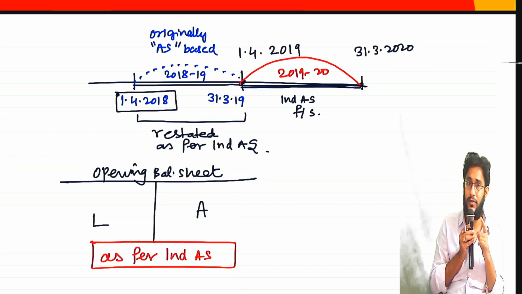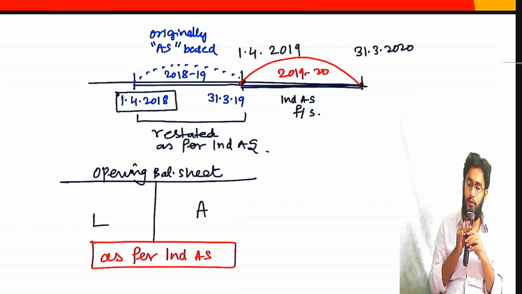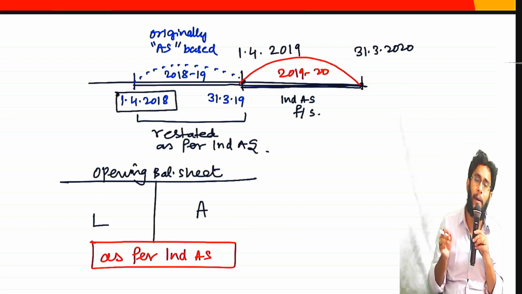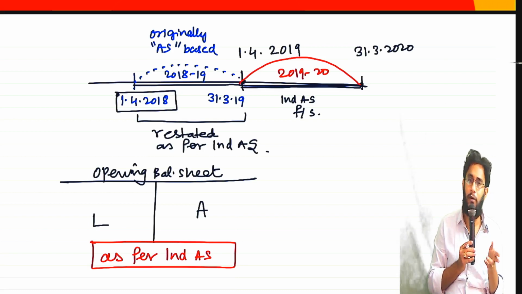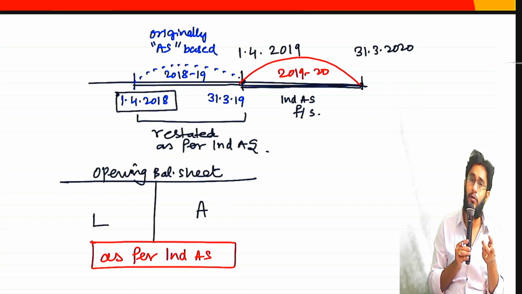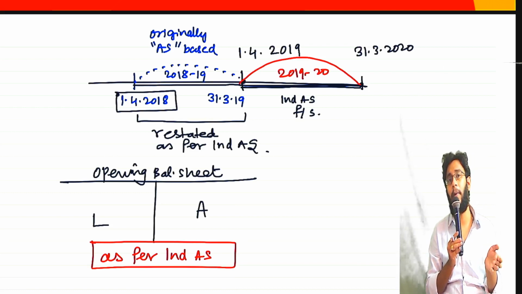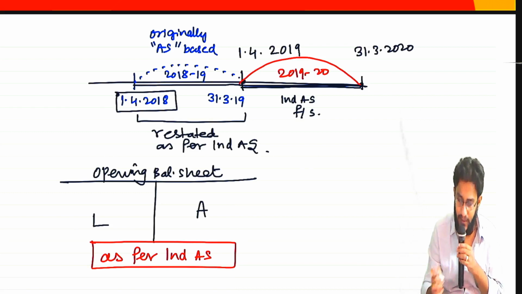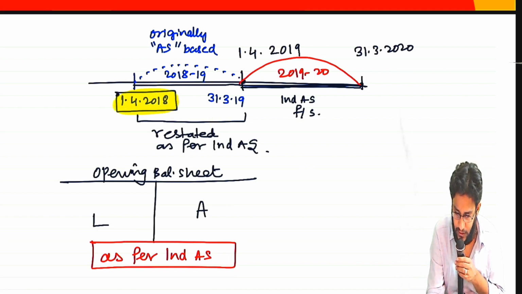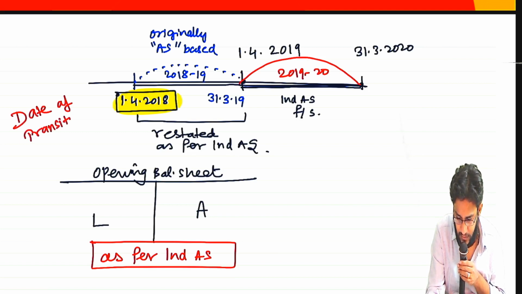Look at the chart there. 2019-20 you have to prepare. But if you have to prepare 2019-20 Ind-AS financial statements, 2018-19 also comparatives have to be given under Ind-AS. So even 2018-19 also you have to apply Ind-AS. If I have to apply Ind-AS for 2018-19, then at the starting of 2018-19, which is 1/4/2018, on that date I need to have an opening balance sheet which is prepared as per Ind-AS. And this date 1/4/2018, if you remember, is called the transition date or date of transition.